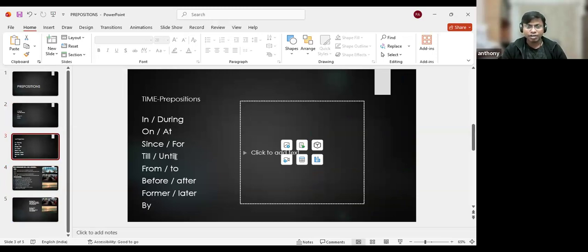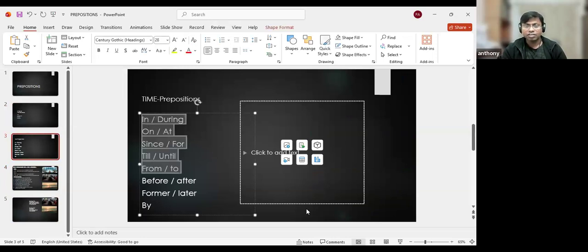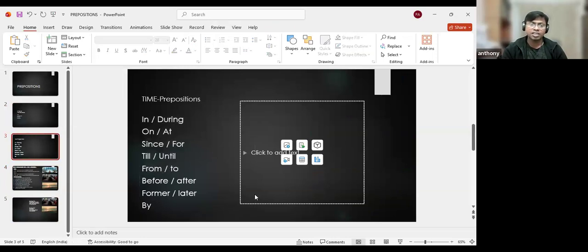I believe once I complete all these things, you will see all these on one page, so that you can easily understand the difference. Or in the next class also, when I discuss other things, we will live simultaneously. We can see the differences between in, at, during, since. We'll compare all the things simultaneously, and we will understand these prepositions.